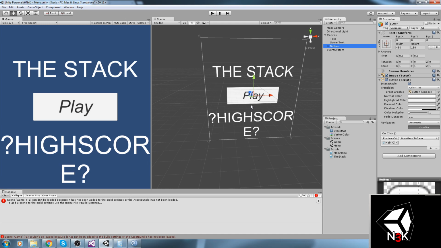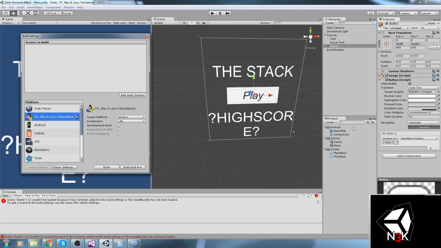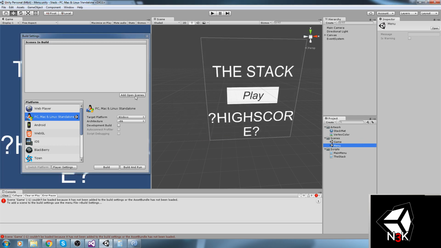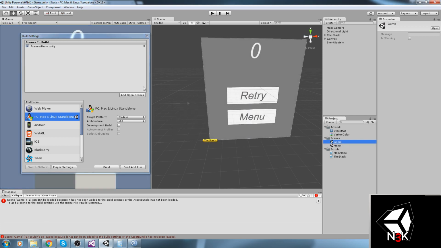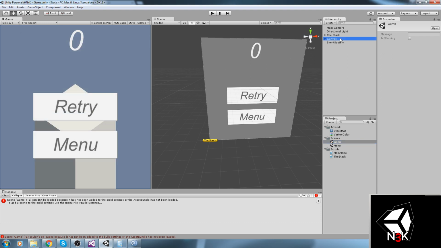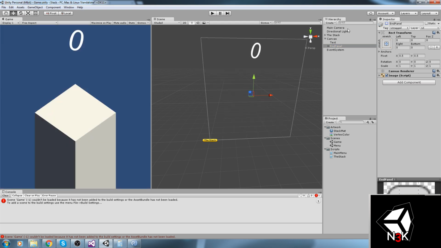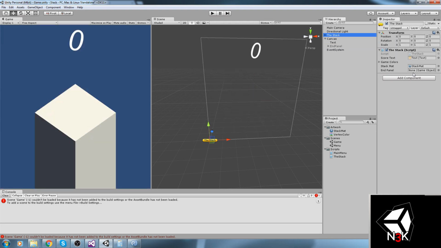And now we get this error where it's not added to build settings. So let's go ahead and do that. Build settings. We're on the game scene. We're on the menu scene. Add open scene. Inside the game scene, same thing. We're gonna add this one, and I'm thinking about it right now. We need to turn off this end panel. So turn it off like that. And also the end panel needs to be added as a reference. So let me just put it in here as well. That's for the stack object.